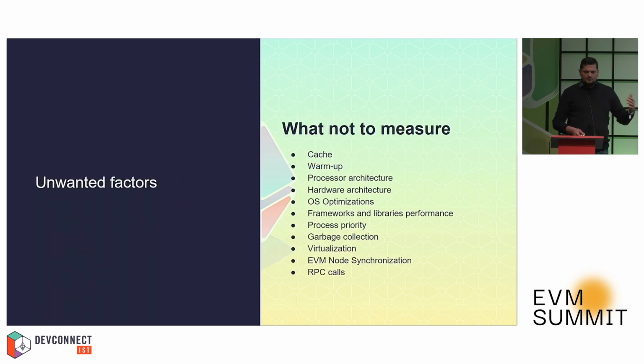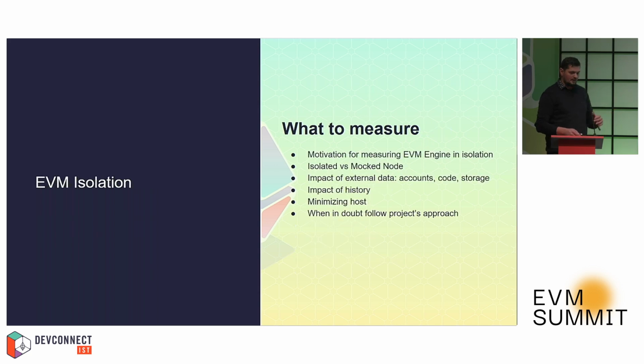And then we thought, okay, so what do we want to measure? The first answer was what we don't want to measure. There are a lot of unfavorable factors that in our opinion shouldn't be measured, which come from cache, warm-up, and so on. It doesn't mean that those factors don't matter. They do matter. It's just that taking them into account would lead to inconsistent, unfair, sometimes biased results. So we want to remove all of them from our final results.